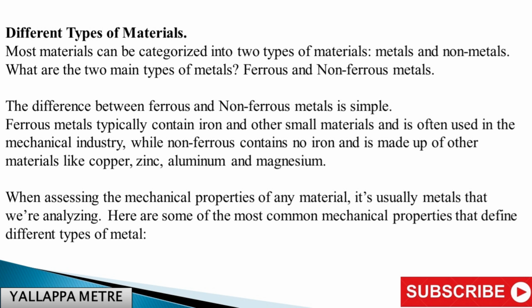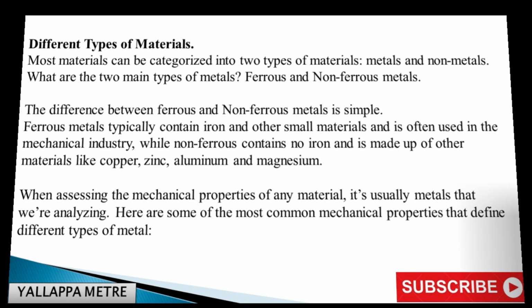Ferrous metals typically contain iron and other small materials and are often used in the mechanical industry, while non-ferrous metals contain no iron and are made up of other materials like copper, zinc, aluminum and magnesium. When assessing the mechanical properties of any material, it's usually metals that we're analyzing. Here are some of the most common mechanical properties that define different types of metal.